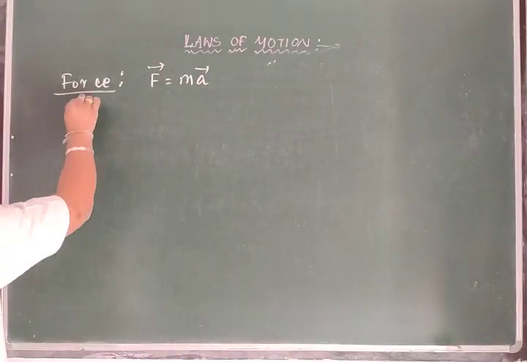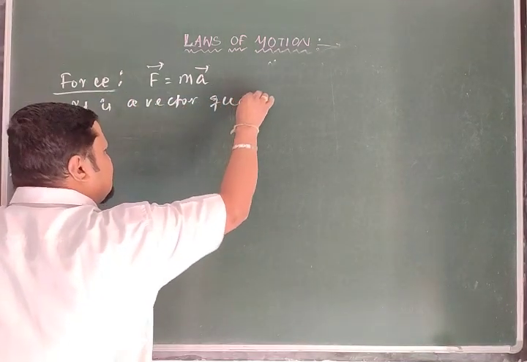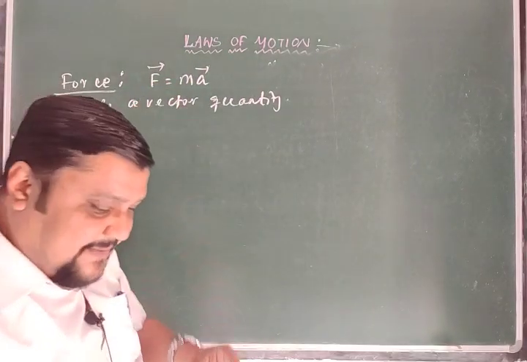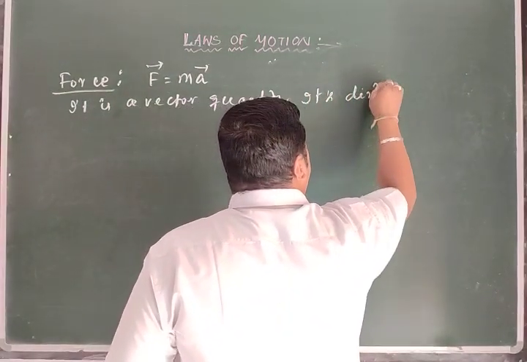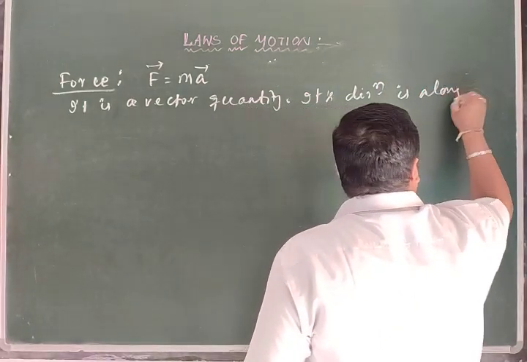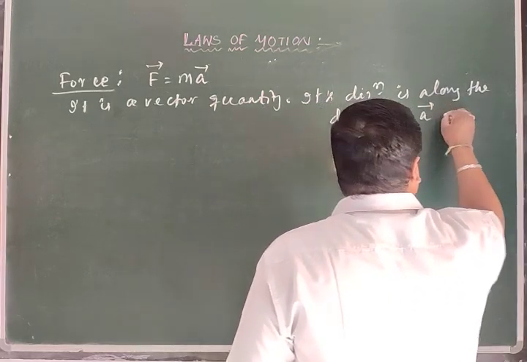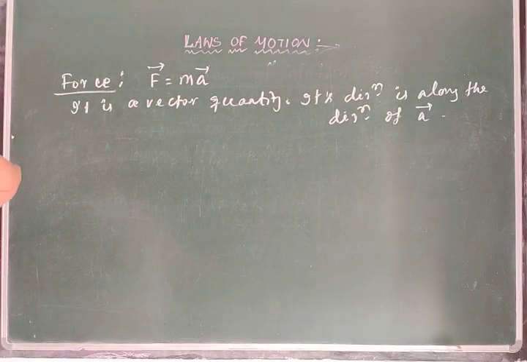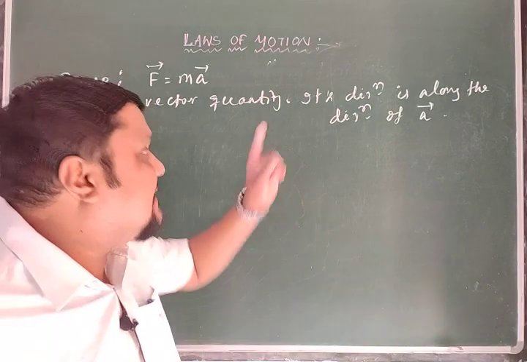Force being a vector quantity means its direction is along the direction of acceleration, that is, the change in velocity with respect to time. Along that direction the force acts, that is the rate of change of momentum. So the direction in which the velocity changes is the direction of force.